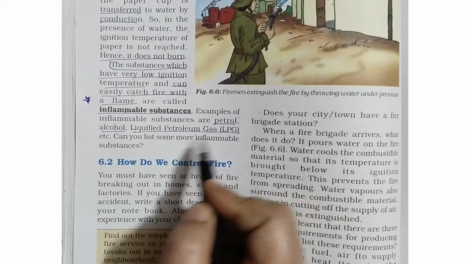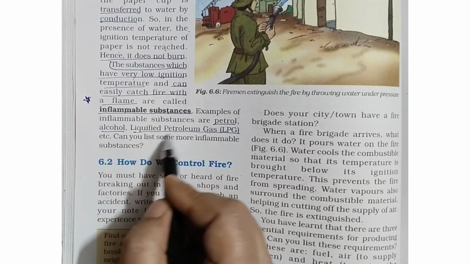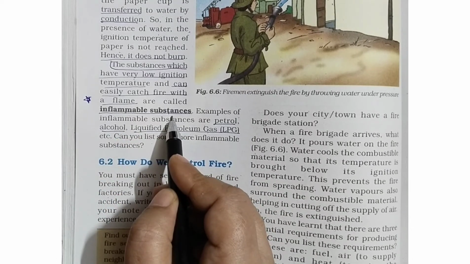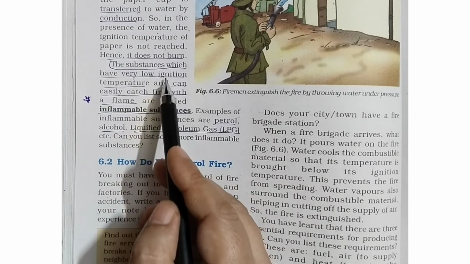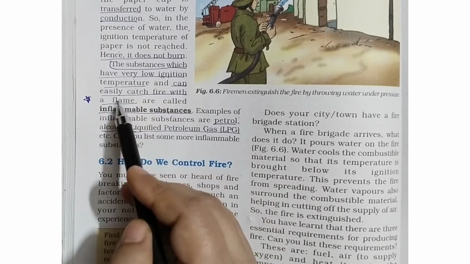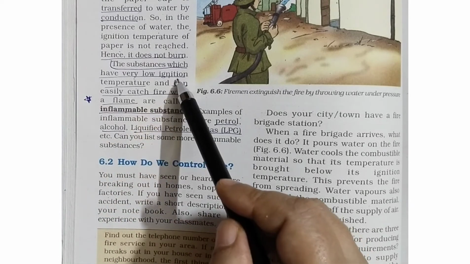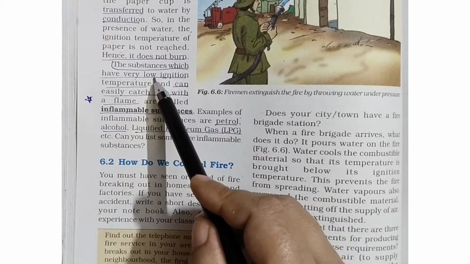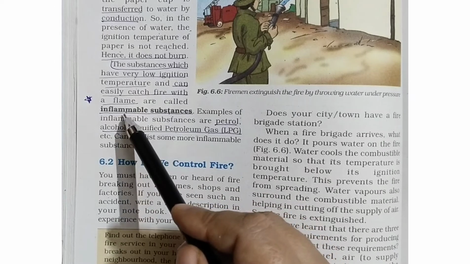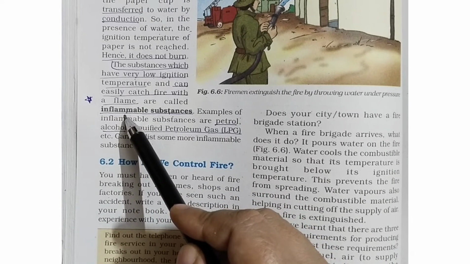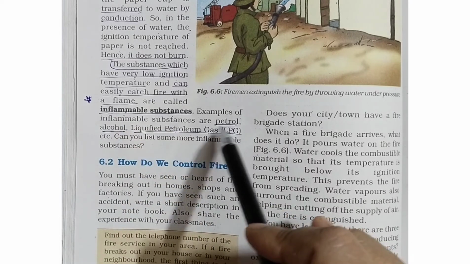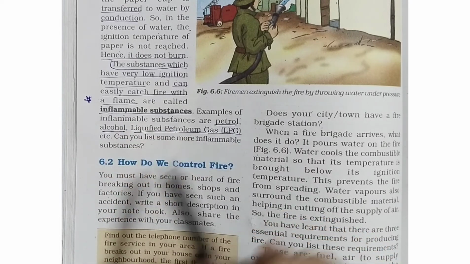This is the full form of LPG. These substances are inflammable because they have very low ignition temperature and can catch fire easily. So remember one thing: if the ignition temperature is very low, it means the substance is inflammable. The examples are petrol, alcohol, liquefied petroleum gas.